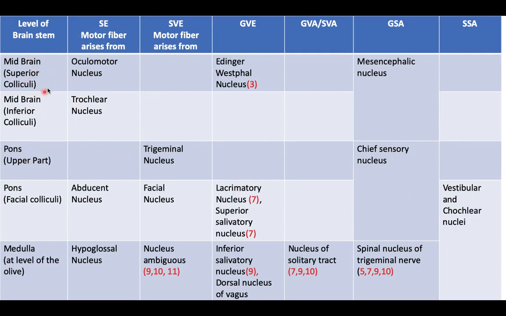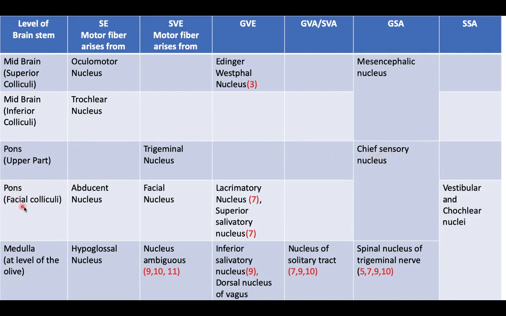For example, in the midbrain at the level of the superior colliculi, the motor nucleus of the oculomotor is present, and the Edinger-Westphal nucleus for the general visceral efferent is present. The mesencephalic nucleus of the trigeminal is also present, which carries proprioceptive fibers from the temporomandibular joint. In the midbrain at the level of the inferior colliculus, the trochlear nucleus is present, only a single nucleus; this nerve carries only a single nucleus. In the upper part of the pons, the fifth cranial nerve comes out. So the motor nucleus of the trigeminal nerve is present here, and the chief sensory nucleus is present here.